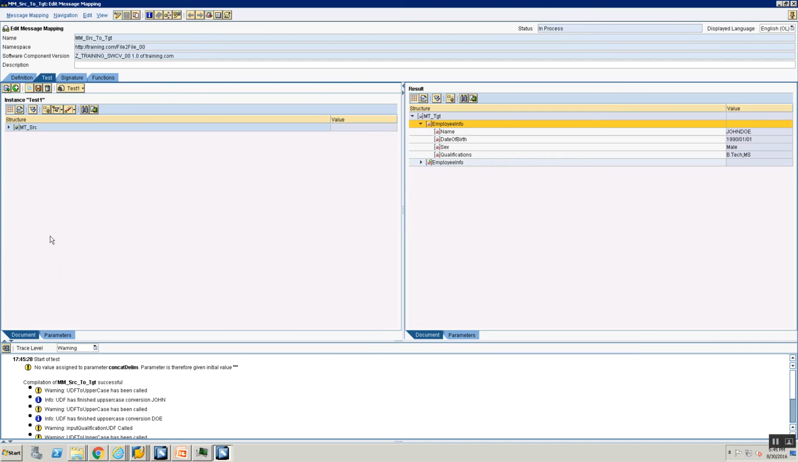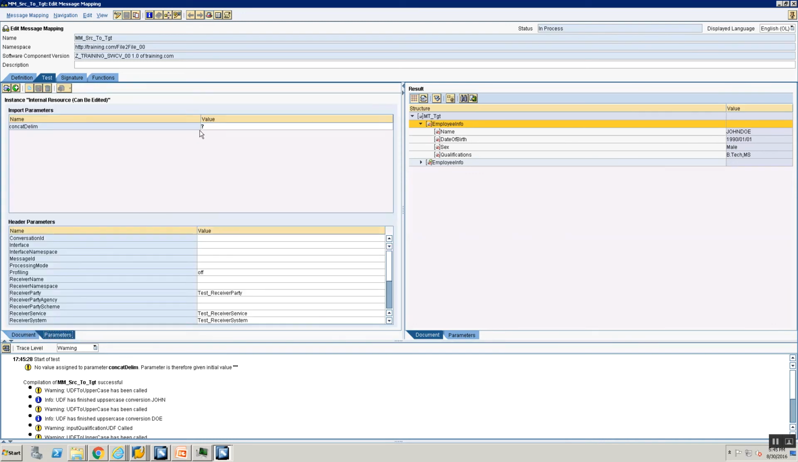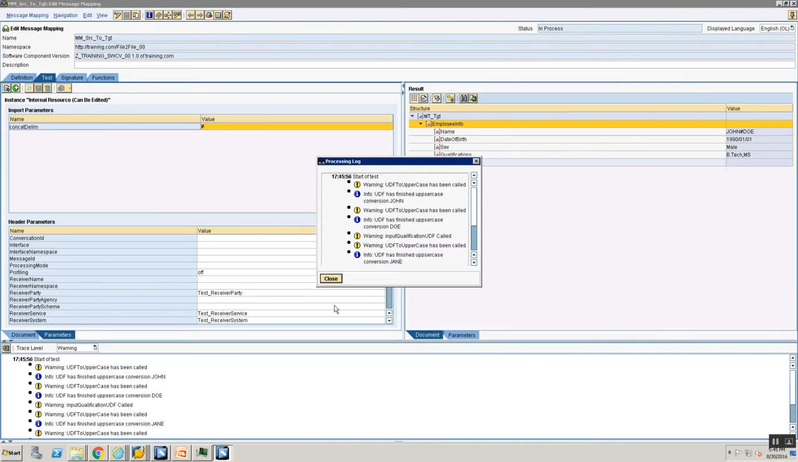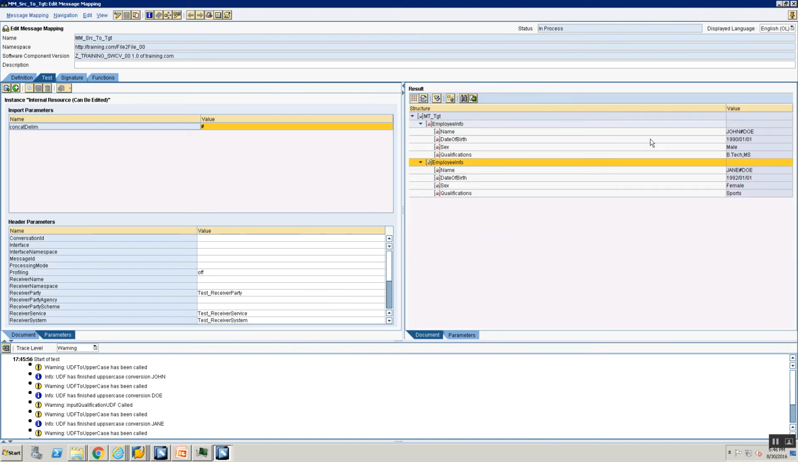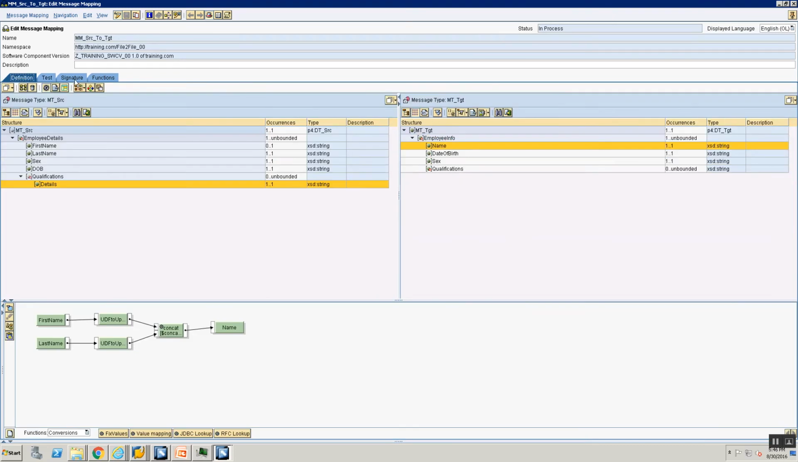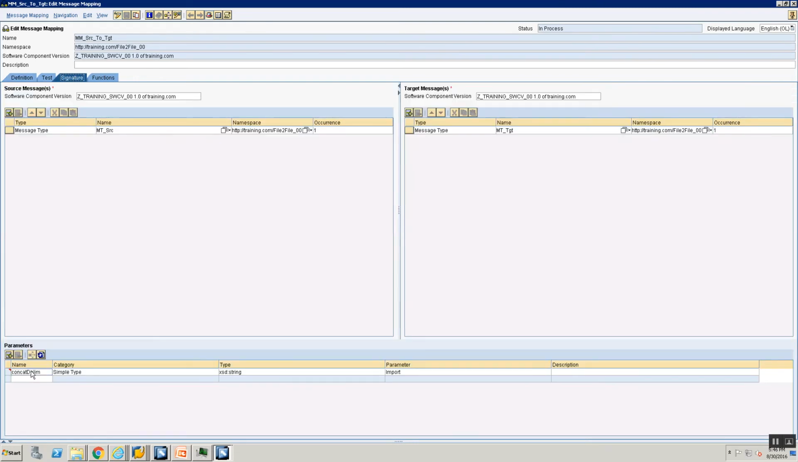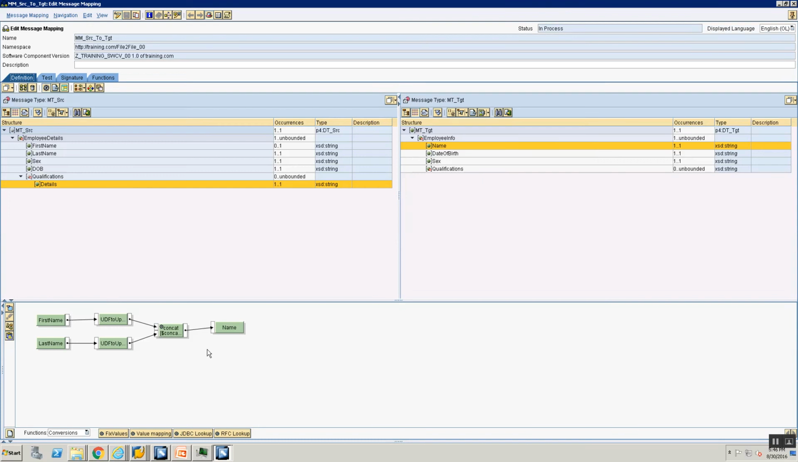Why did that happen? When I'm testing here, how do I assign a parameter? Do you see this tab called parameters? So far we've only focused on the tab document. Click on this tab called parameters, and you will see the import parameters here. Let's say hash here and execute. Now you see it becomes John hashdo, Jane hashdo. Perfect. So the first step is done. We've defined a parameter in the signature of our message mapping, gone to our concat statement, and used the parameter there.